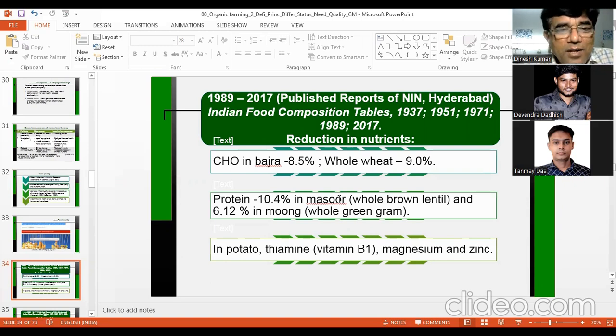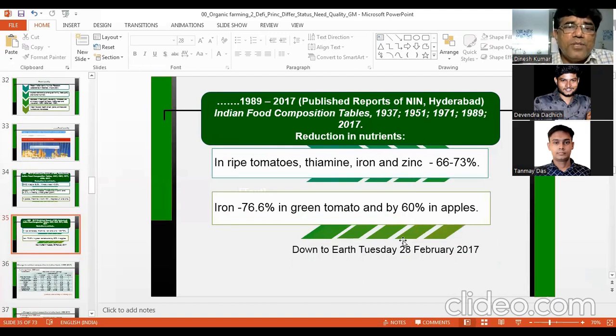Okay. And 6.12% in moong, your green gram, whole moong gram. In potato, thiamine, vitamin B1, magnesium, and zinc have declined in 28 years. In ripe tomatoes, thiamine, iron, and zinc have declined by 66 to 73%. And this data is from all India basis. They have collected samples from all parts of India. And iron content by 26.6%. Minus sign means it is a negative side, reduction.